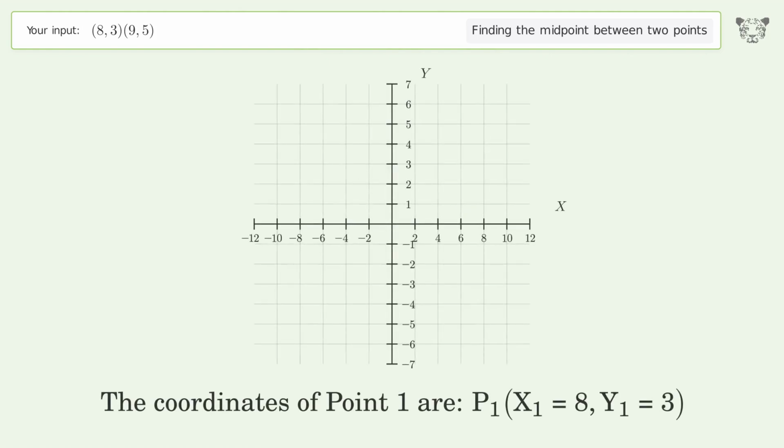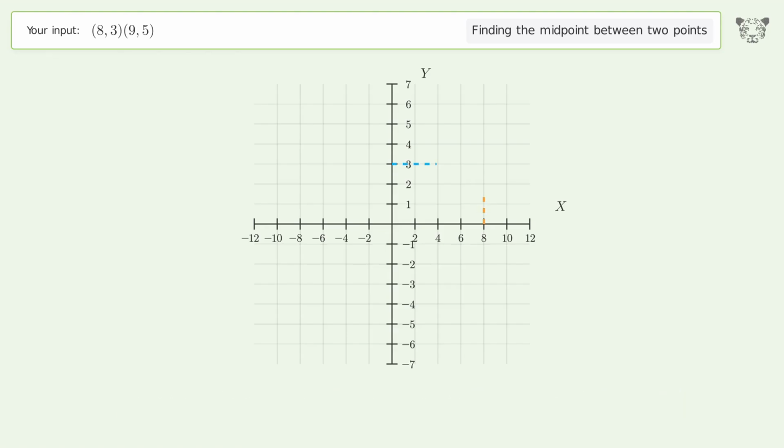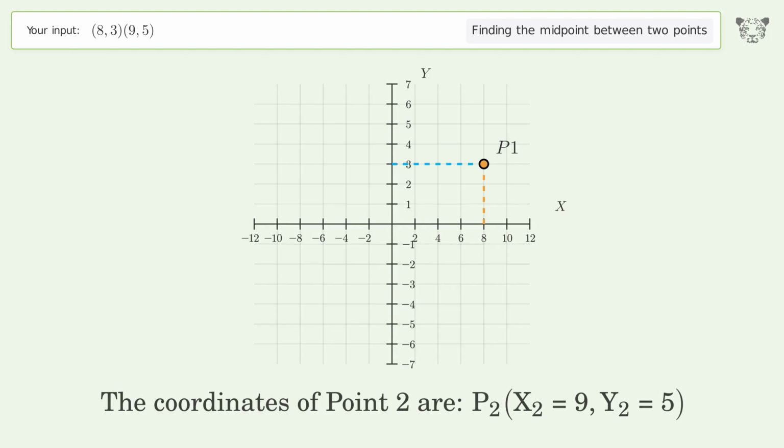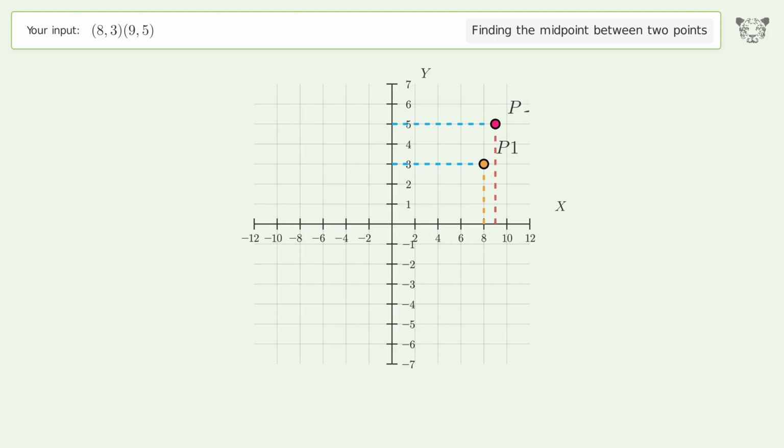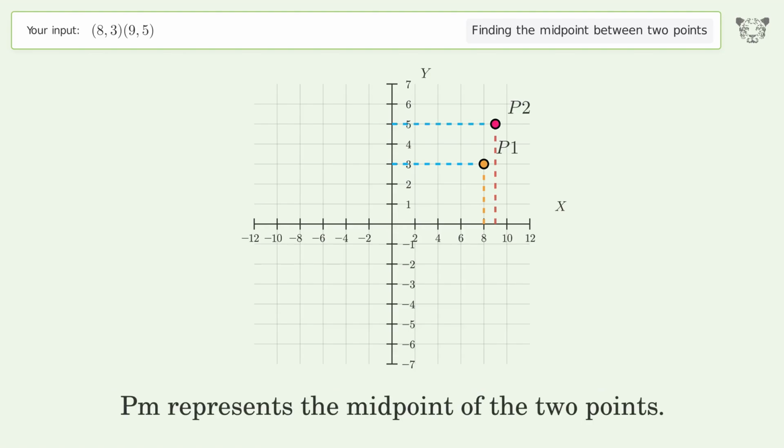The coordinates of point 1 are x1 equals 8, y1 equals 3. The coordinates of point 2 are x2 equals 9, y2 equals 5. PM represents the midpoint of the 2 points.